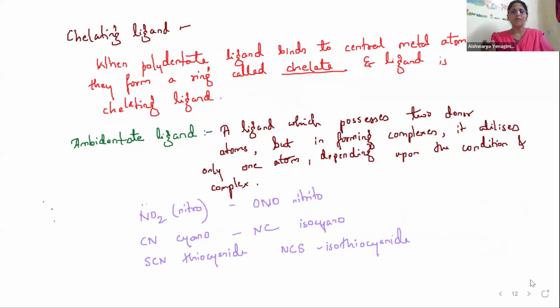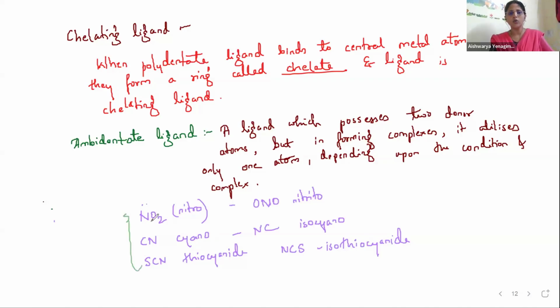Chelating ligand: when a polydentate ligand binds to the metal through two or three donor atoms, it will form a ring structure. We call it a chelate, and that ligand is called a chelating ligand. Ambidentate: it has two donor atoms, but depending upon the condition and the complex it is going to form, only one gets utilized. For that I have shown the examples here.